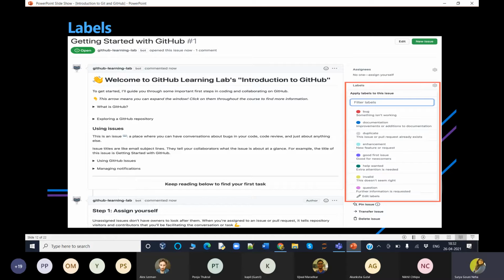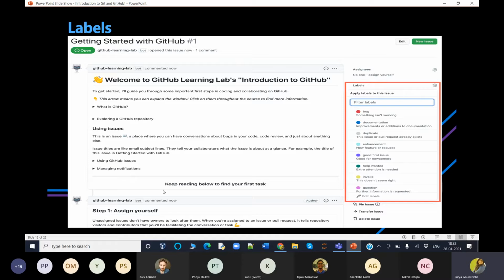Duplicate means this issue or pull request already exists. Enhancement means a new feature or request. Good first issue means good for newcomers. Help wanted means extra attention is needed. Yellow, invalid, means this doesn't seem right. Pink means question, further information is requested. So this is how the labels have been marked, and the GitHub operation just flows smoothly.